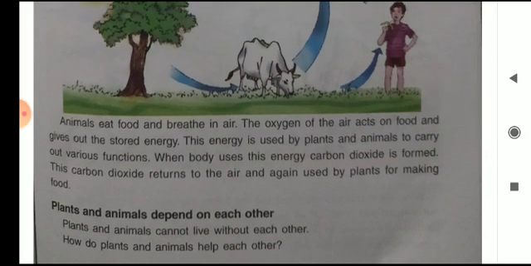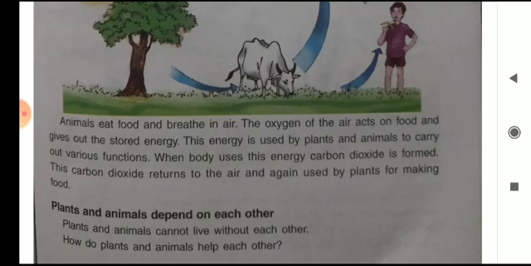Animals eat food and breathe in air. The oxygen of the air acts on food and gives out the stored energy.